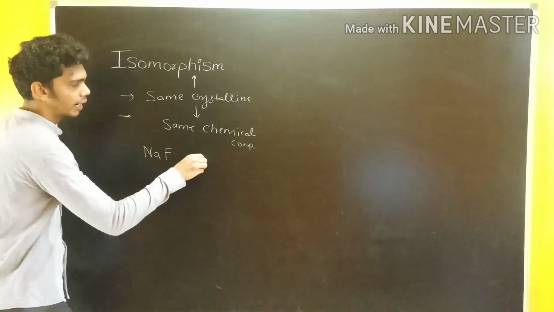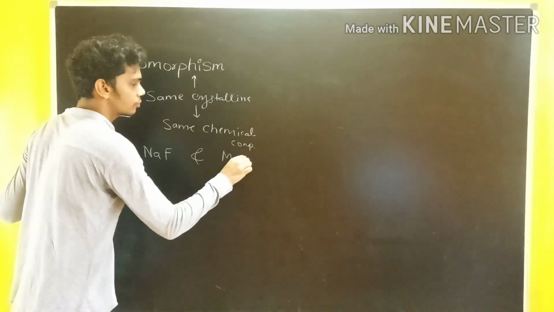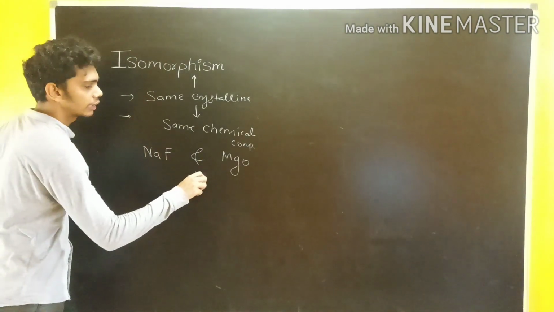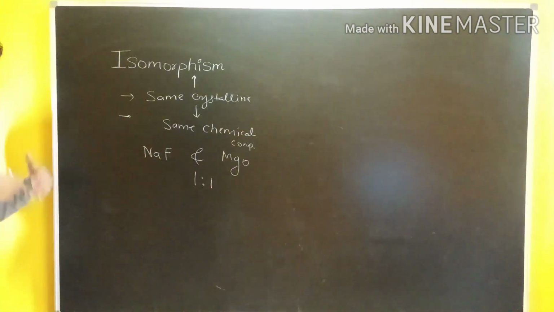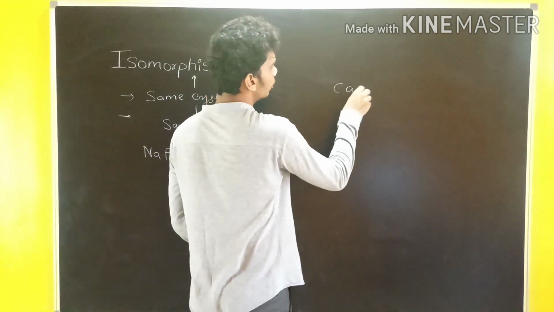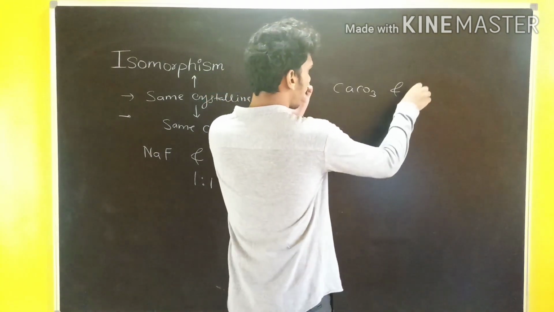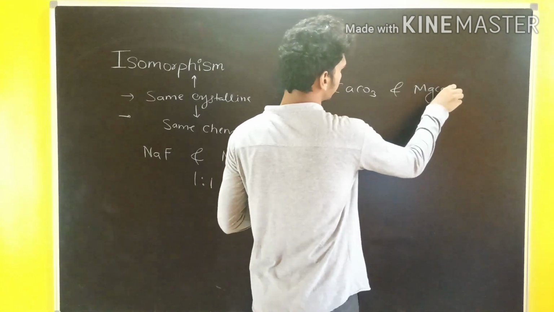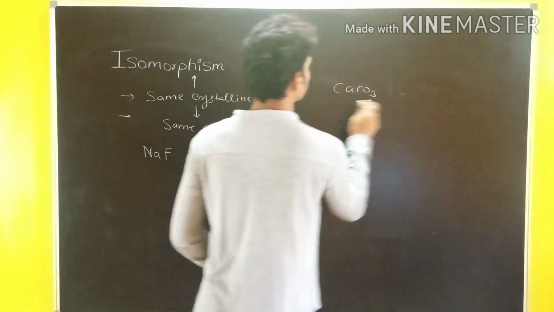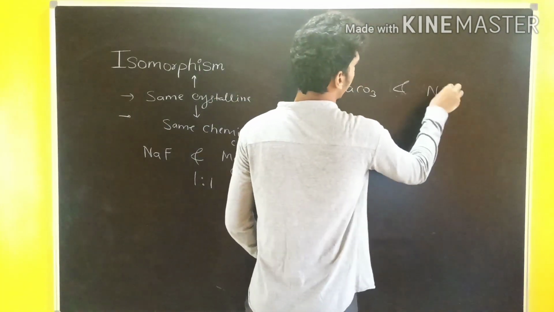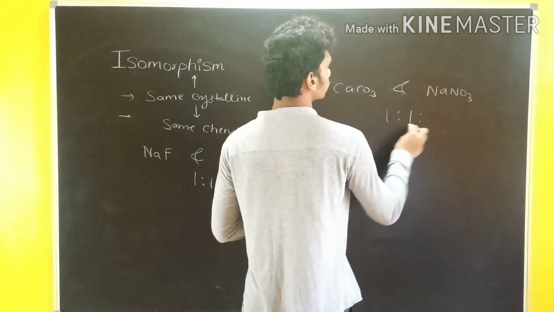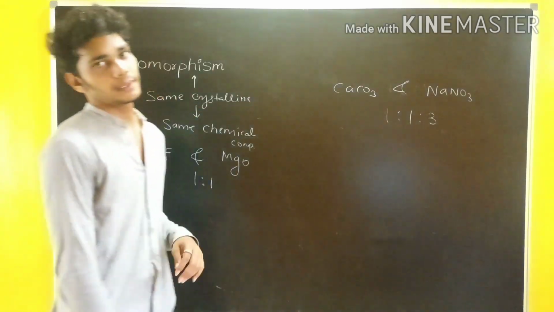NaF, that is sodium fluoride, and MgO, magnesium oxide, possess isomorphism and they show the chemical composition in the ratio of 1:1. Whereas, let's take another example, that is CaCO3 and MgCO3. Whereas CaCO3 and NaNO3 possess the same property, but the ratio is 1:1:3 that they possess.